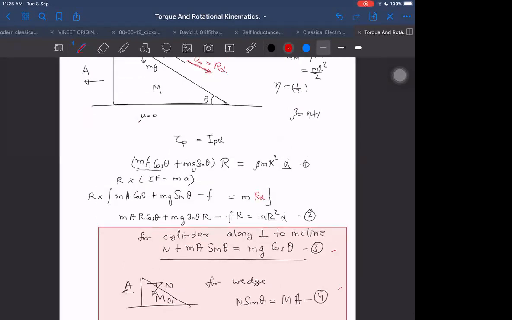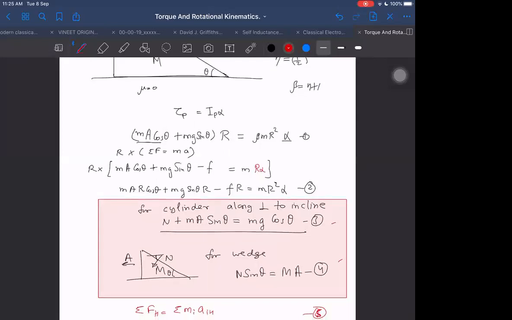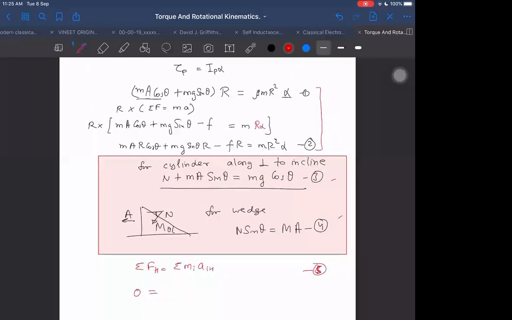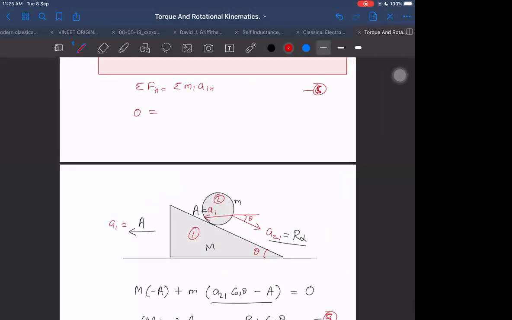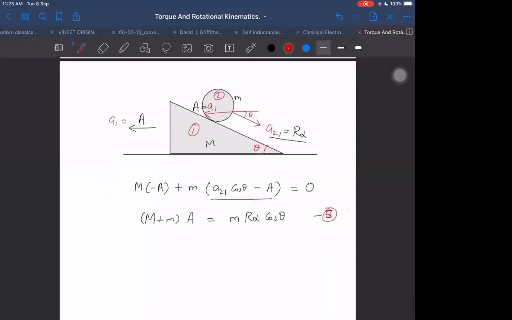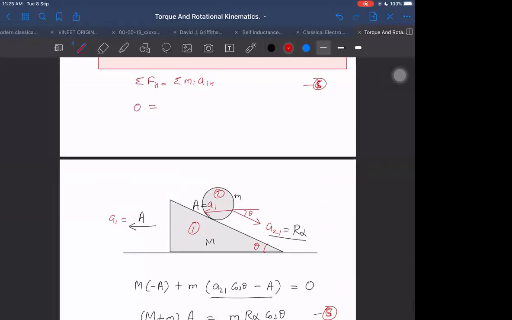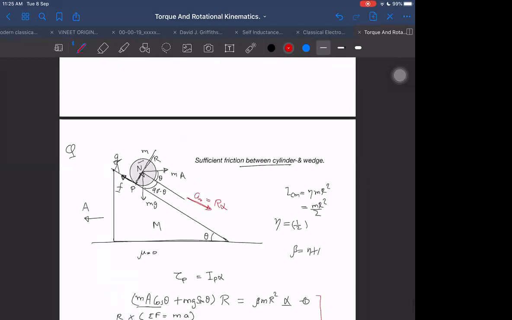Now it depends on your practice. Some of you may first of all find difficulty to get up to this, and even if you do get up to this, after that you may face difficulty to solve these. So that is why you should practice this. I think you were already able to eliminate from these 2 equations, and capital A we can find. We can do one thing. We can substitute R alpha and put it as A, or we can write A as m R alpha cos theta upon capital M plus small m, and that A we will substitute in the first 2 equations.